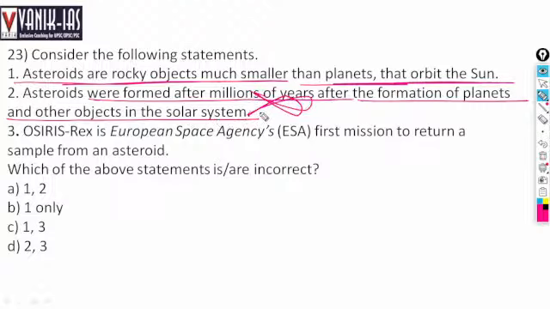This is wrong. They are not formed millions of years after the formation of planets. Asteroids are formed at the same time when planets form. So this is wrong. They are small rocky objects, smaller than planets, that orbit the sun. This is right. So option 2 is wrong.